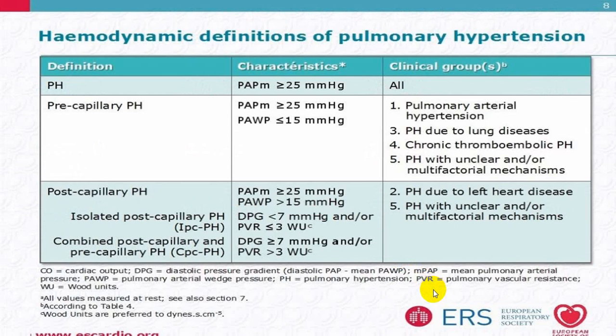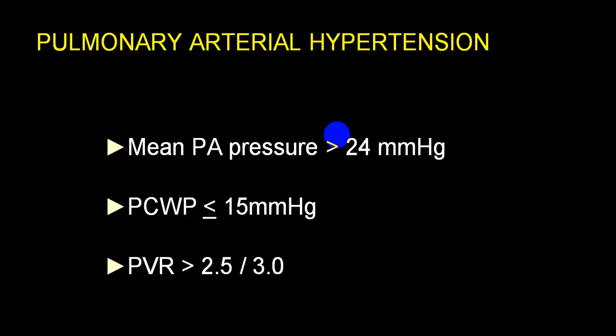If you go for right heart catheterization, then you can use pulmonary arterial pressure, that is mean pressure, and capillary pressure or pulmonary wedge pressure. Post-capillary pressure will be utilized when you use left heart catheterization, and depending upon that you can classify. If you are interested, you can go through it at leisure; this is mainly after catheterization.